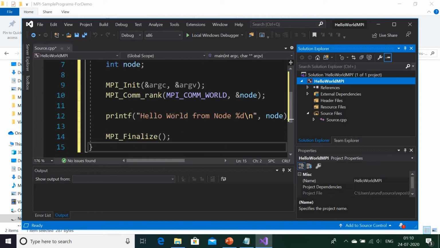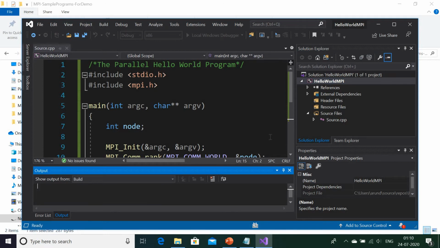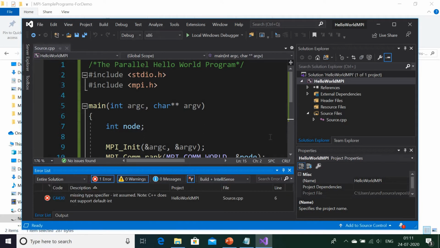So the program structure, APIs, everything now you are comfortable with. Now actually it's the time to see the result. So let me first build this project to get the exe, and then I will show you how to run that exe. Okay, I am building the solution. Just see. It is giving me some error. Missing type specifier, int assumed.